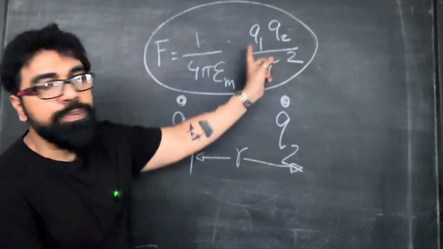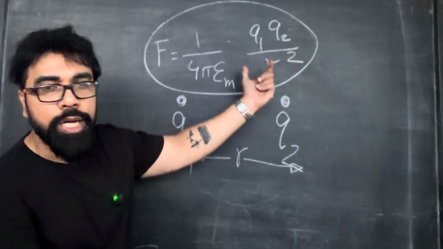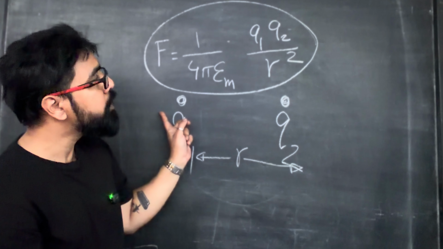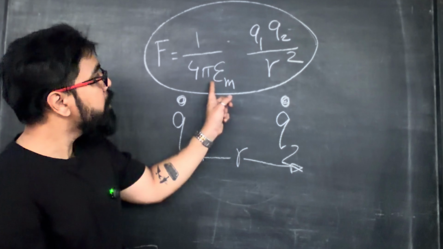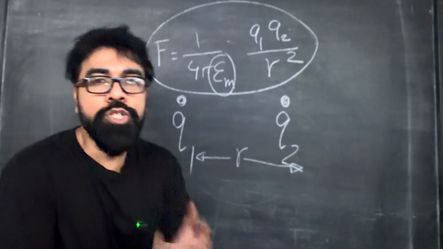Here Q1 and Q2 are easily interpretable. They are the values of the charges, which are integral multiples of the electronic charge for these two point charges. R is the separation between the charges. And what is this epsilon? This is the permittivity of the medium.